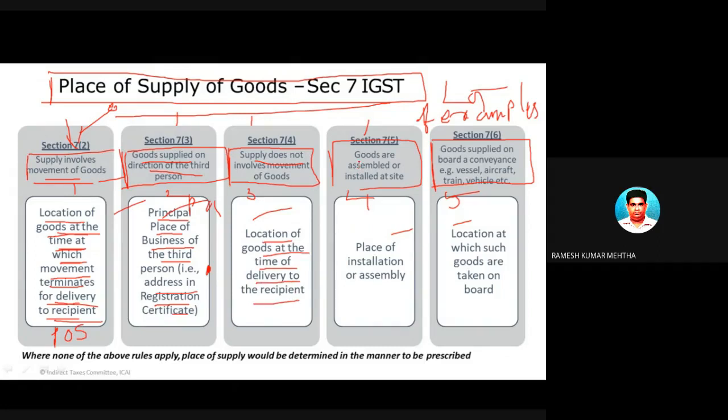Next one is goods assembled or installed at a site. If goods are assembled at a site, then the place of supply is the place at which that particular machine or product is installed and assembled. And for goods supplied on board a vessel, ship, train, aircraft or any vehicle, the location at which such goods are taken on board will be the place of supply.